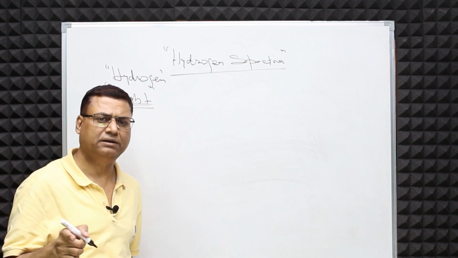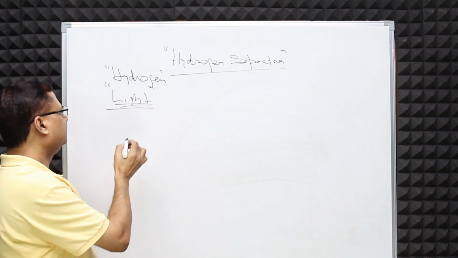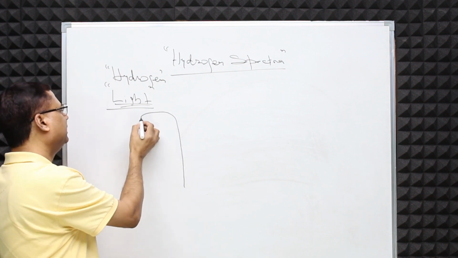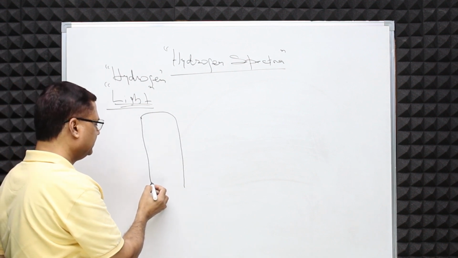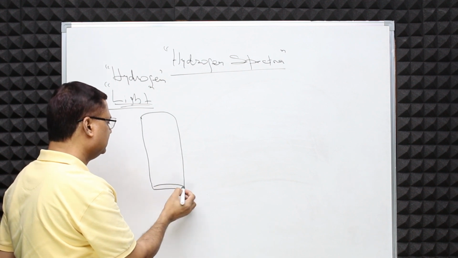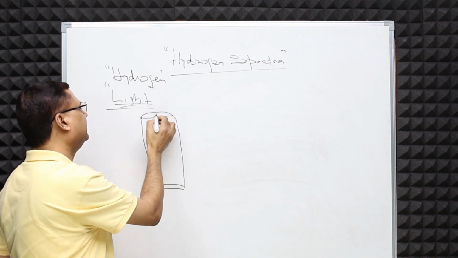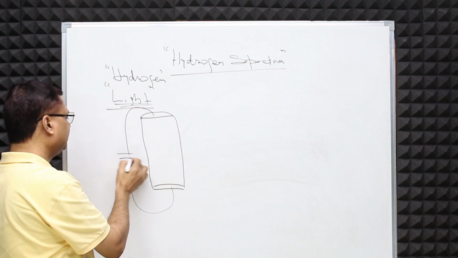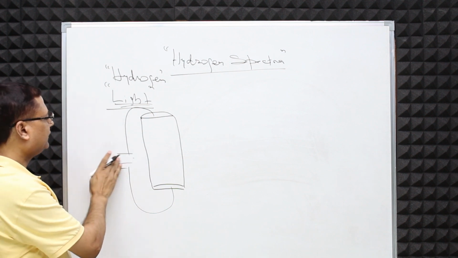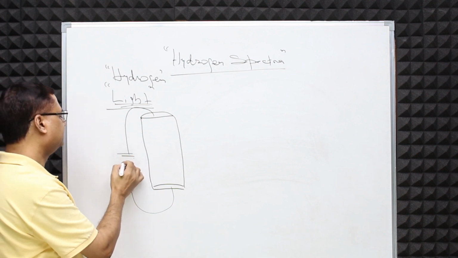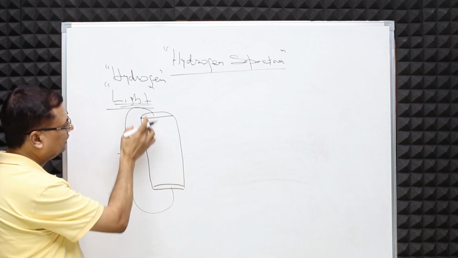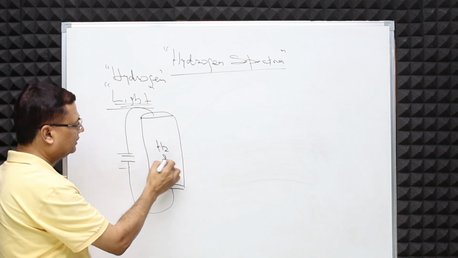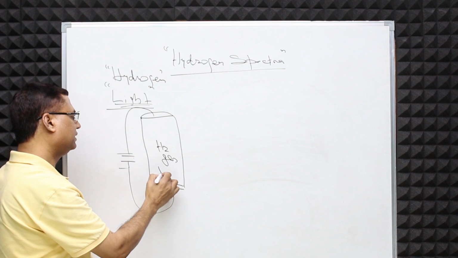So hydrogen light will be emitted from a device we call a discharge tube. Suppose I have a discharge tube here. Discharge tubes are fitted with a cathode and anode, and then they are connected with a high-powered battery. This high-powered battery provides electricity, and in this discharge tube, hydrogen gas is filled at low pressure.